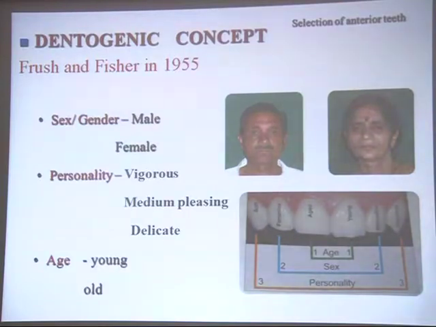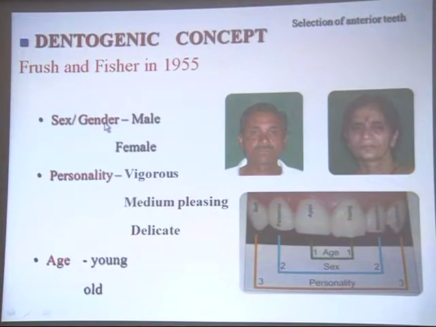Now coming to the dentogenic concept. It is the concept which was given by Frush and Fisher in 1955. This concept is based on the SPA factor, that is sex, personality and age. It is given for aesthetics in the denture. As you know, this factor is going to affect the selection of teeth.